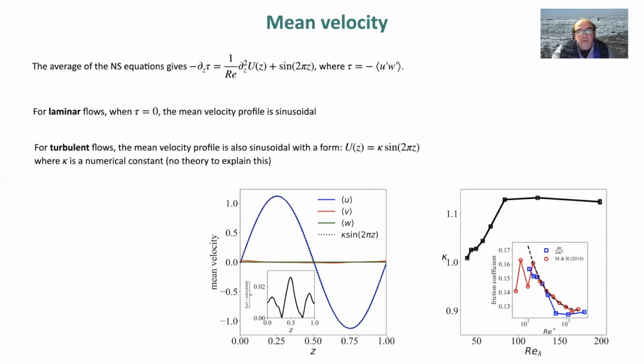And for turbulent flows, we also find that the mean velocity profile is sinusoidal with an amplitude which is slightly larger than the forcing. In fact, kappa is a numerical constant, which, as we can see on the right, is slightly larger than 1. In fact, there is no theory to explain this. It's a numerical result.